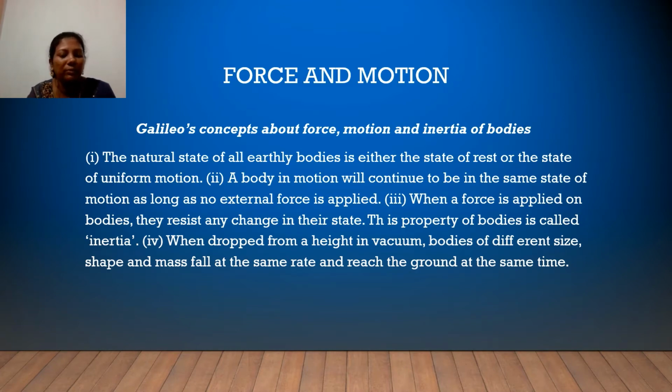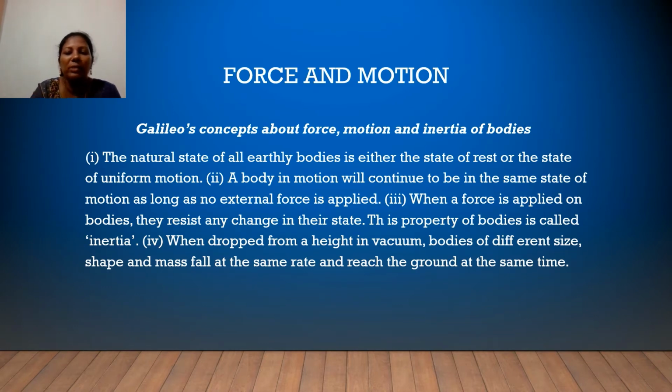So we can once again see these points. The first point is the natural state of all earthly bodies is either the state of rest or the state of uniform motion. The second one is a body in motion will continue to be in the same state of motion as long as no external force is applied.